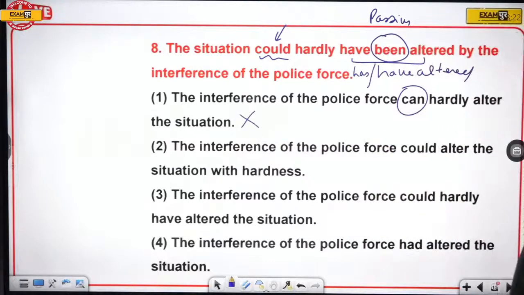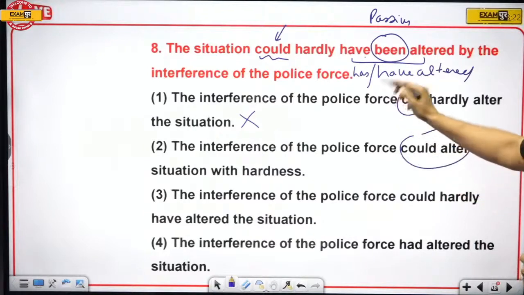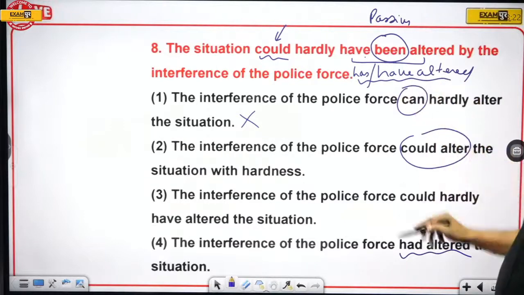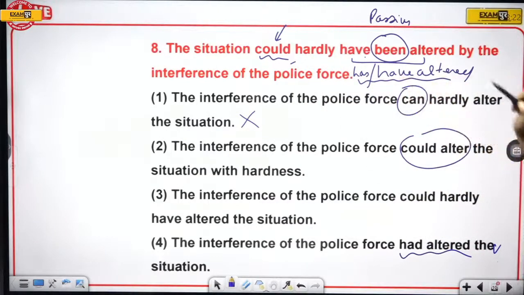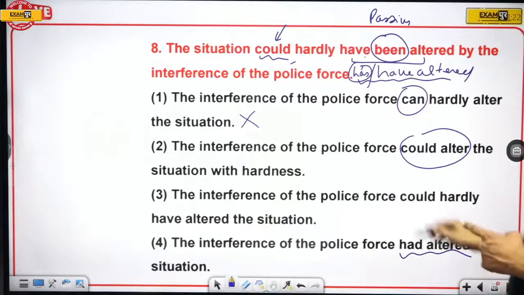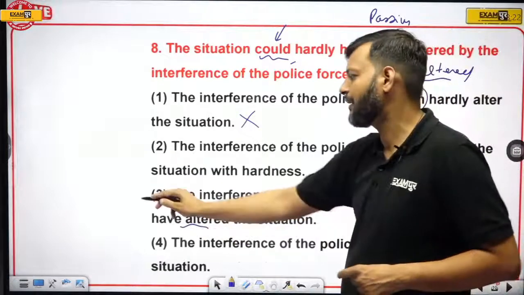Now the interference of the police force could alter. Could alter. So here we have plus V3, right? So could alter cannot be the case because we need has or have plus altered. And here we have had altered. This is also wrong. We need has or have altered. Here we have could, that means has is not required, only have is required. So only one option has could have altered. So this is the right answer.